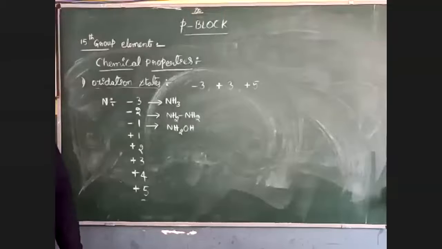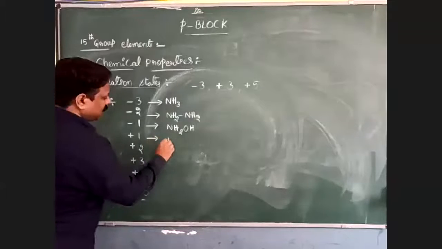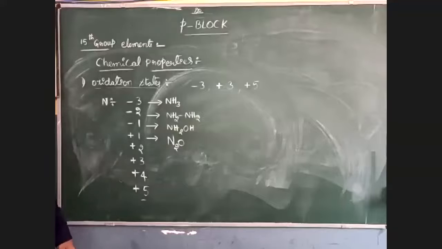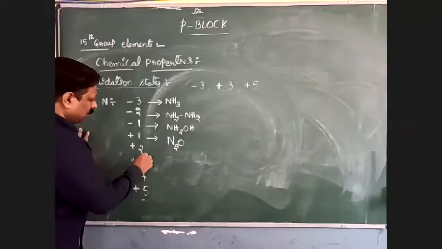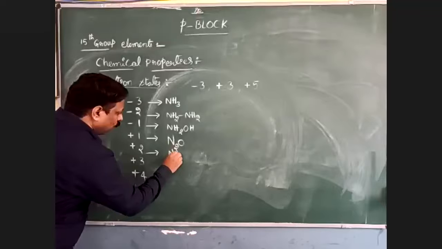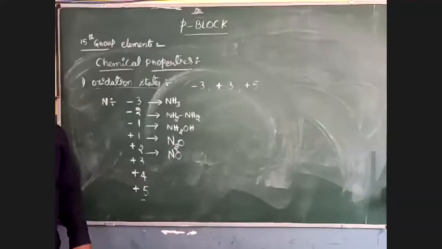For +1, the example is N2O, called nitrous oxide, otherwise known as laughing gas. For +2, it is NO, known as nitric oxide. The above one is nitrous oxide, and this one is nitric oxide.